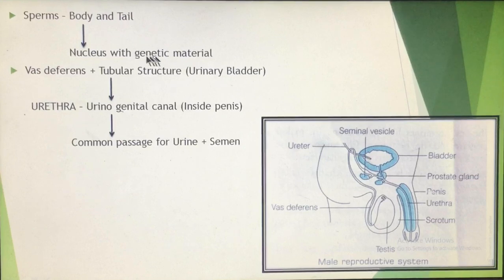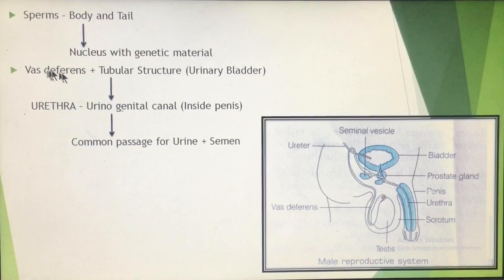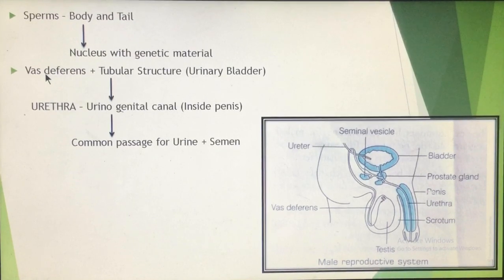And the vas deferens, as I told you, is a tubular structure which brings the male gametes from the testes, plus a tubular structure from the urinary bladder. They join together to form the urethra, and as I told you, another name for the urethra is urinogenital canal, which is present inside the penis.